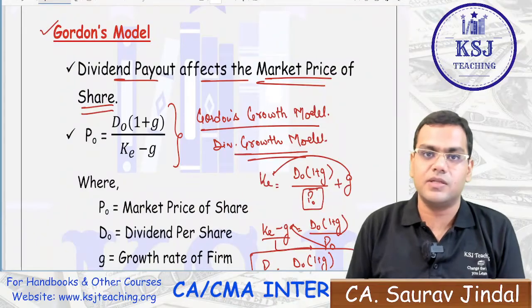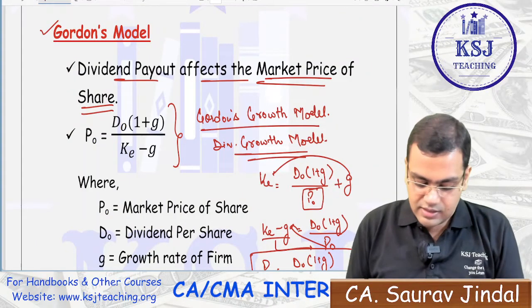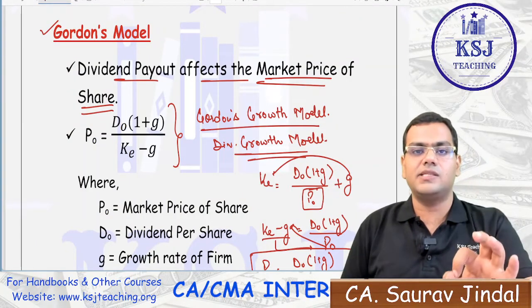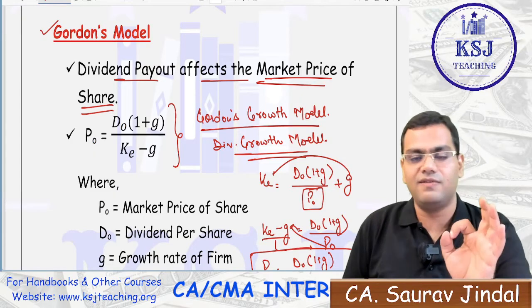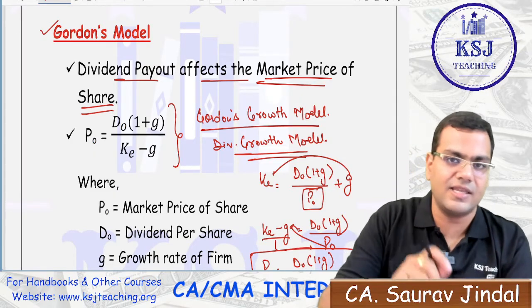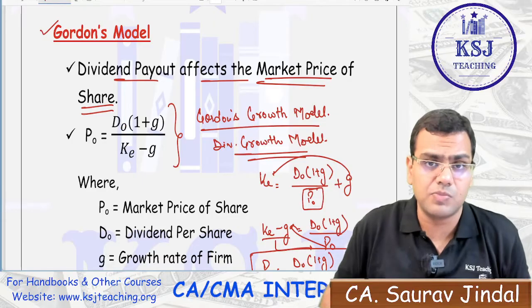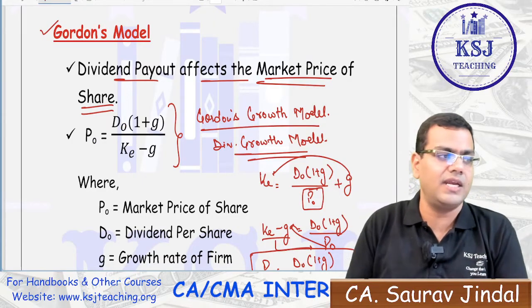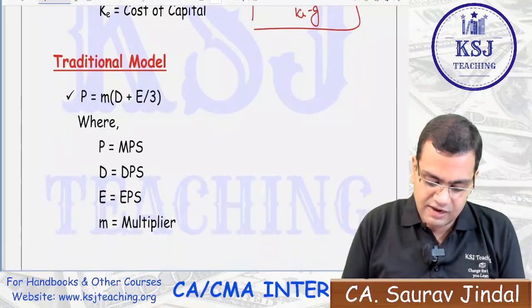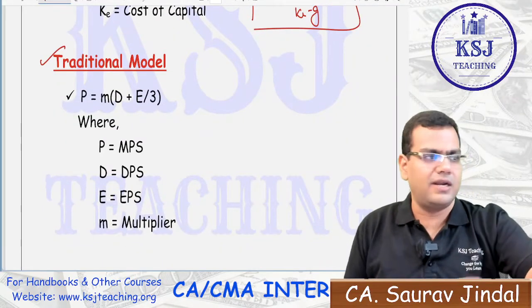So this is as per Gordon's model, and again the logic of R and KE remains the same. If R is greater than KE, the dividend should be as low as possible. If R is less than KE, then the dividend should be as high as possible. You can give 100% as dividend and retain nothing. Clear? After that, the traditional model, just remember it, not at all important.